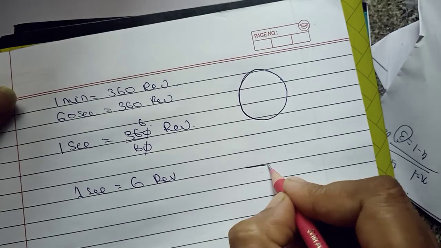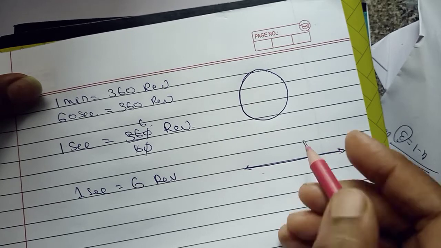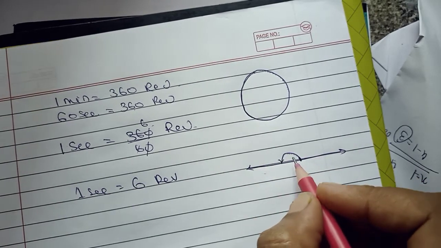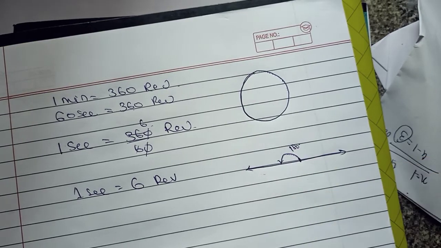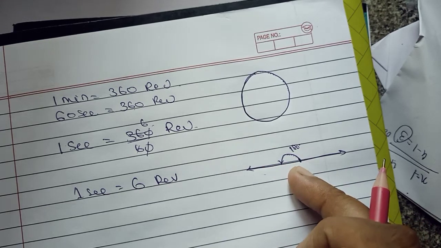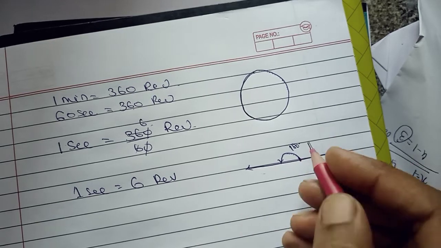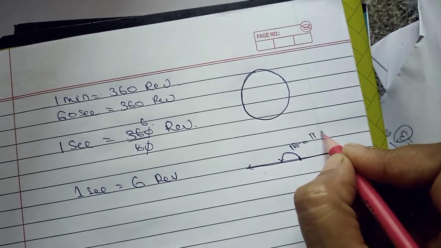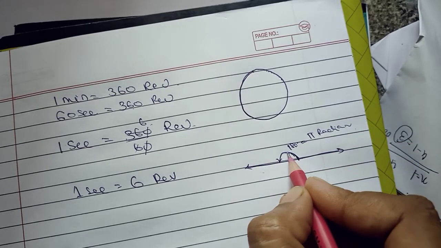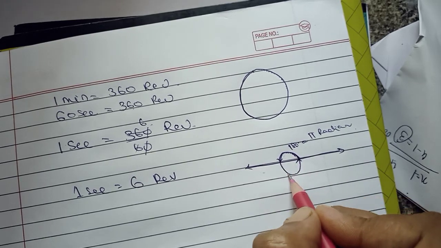Now, suppose I am taking an angle here. All of you know this is 180. If I start from this point and move in the anti-clockwise direction, I get 180 degrees. Till 10th standard we studied only degree measure, but in 11th standard we are studying radian measure also. And earlier I told you 180 degrees is nothing but pi radians. If I take an angle like this and go back to this point, that is nothing but one revolution.